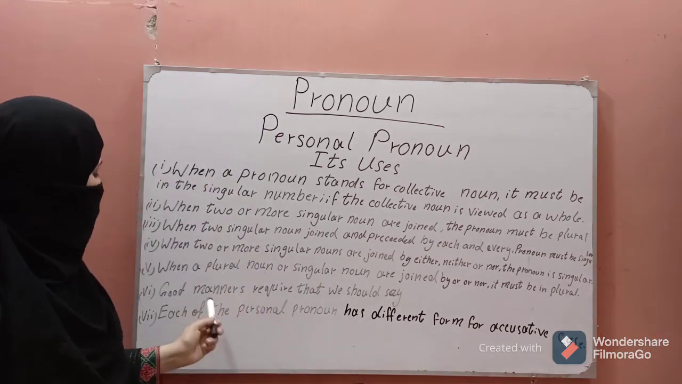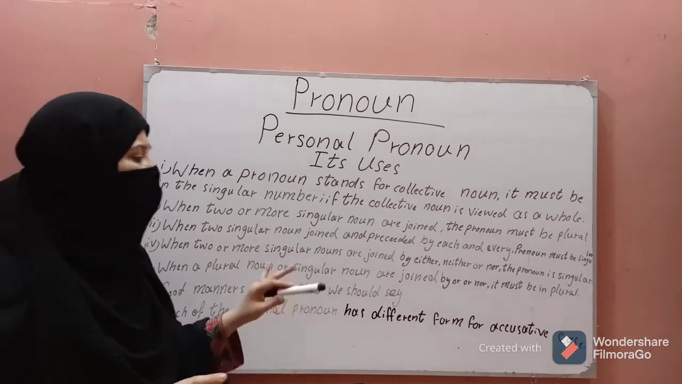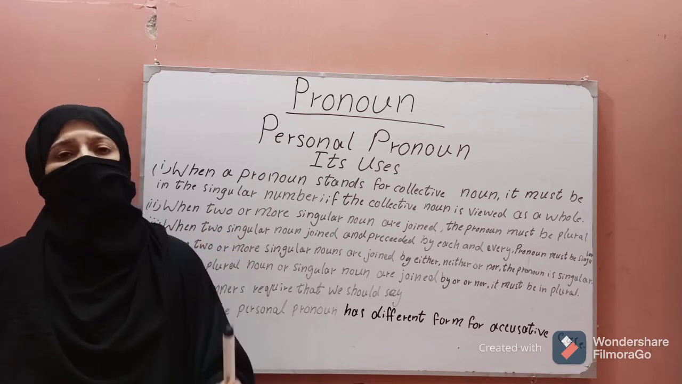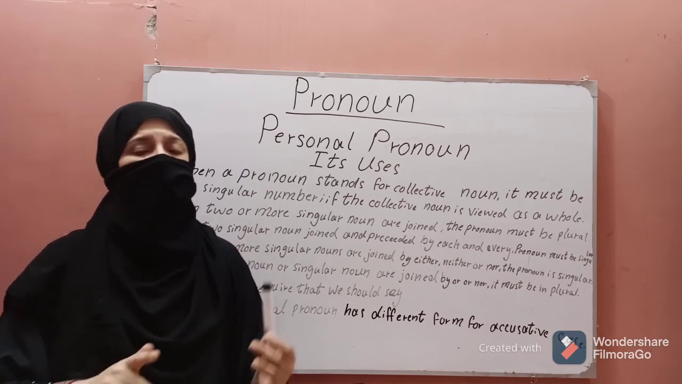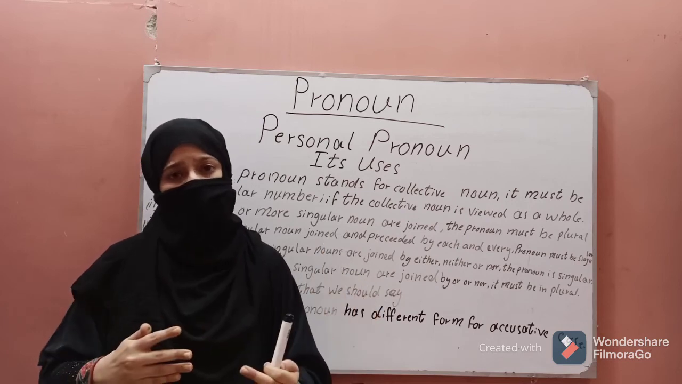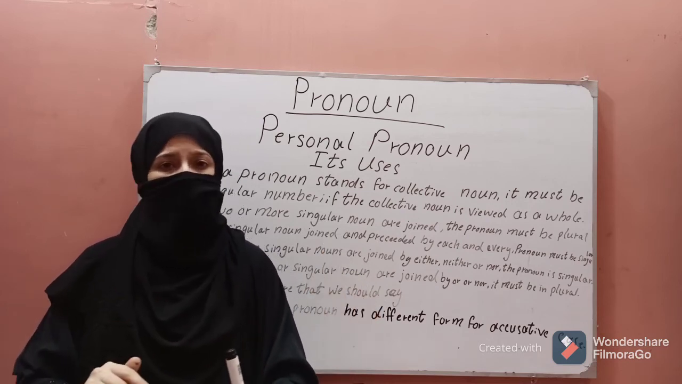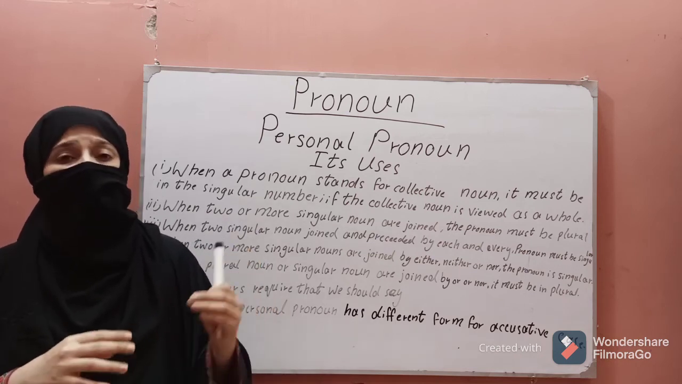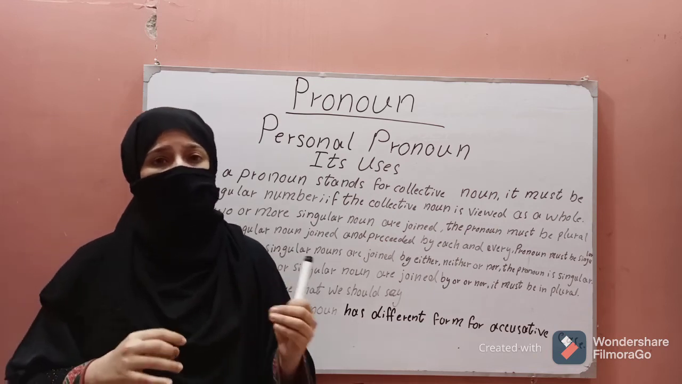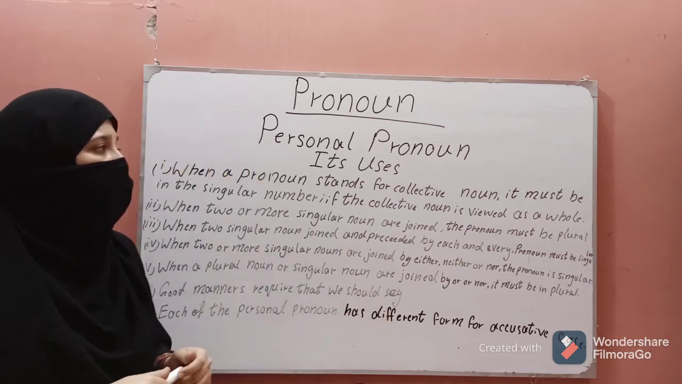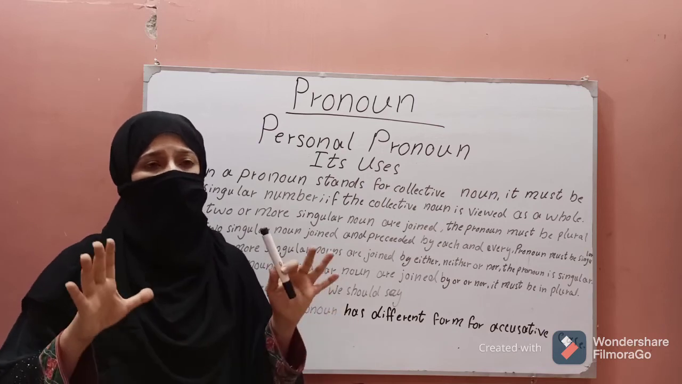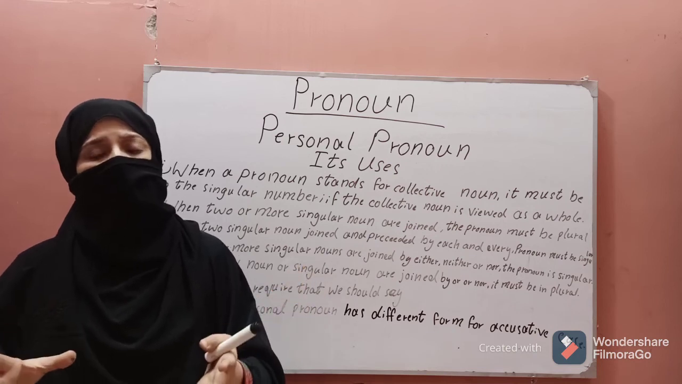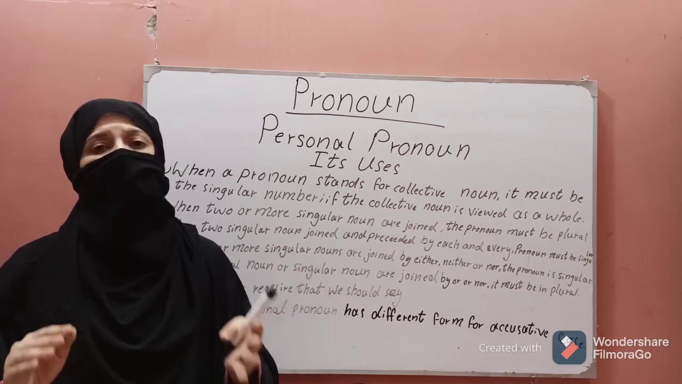And the other point is that good manners require that we use I in the end. In every situation we should use I in the end. For example, we can say he and I. We should not say I and he. We should say you and I, they and I, he and I, she and I. It is good manners. If we are using two pronouns together or three pronouns together, we must place I in the end.